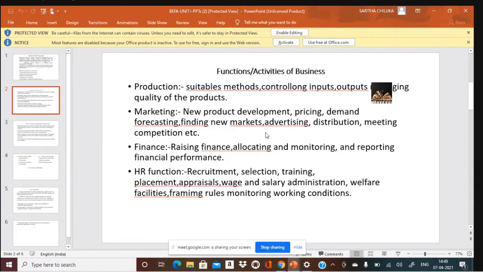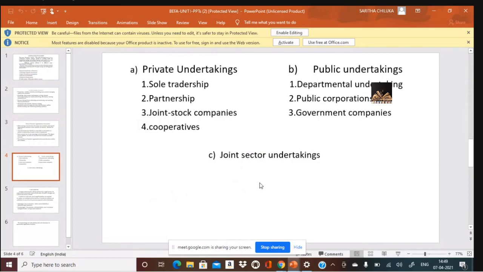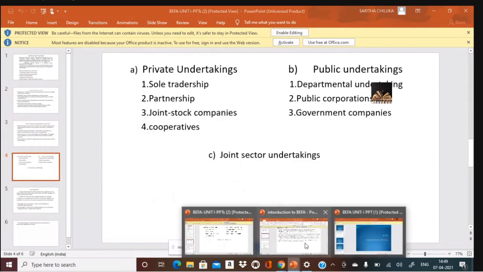It's not that, but the working conditions are nothing but the working environment. There's the relationship of an employee with his peer, with his superior, with his subordinate, and how peacefully he deals. All such is known as working conditions. These all are monitored by the HR team. So these are the functions of business. Okay. Now going to the next one.